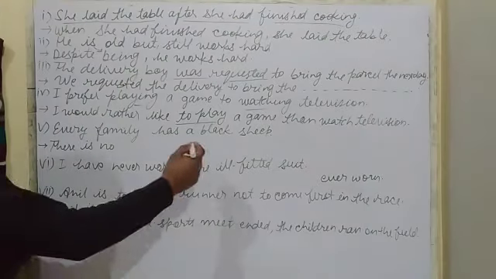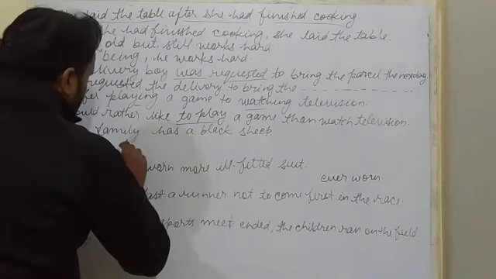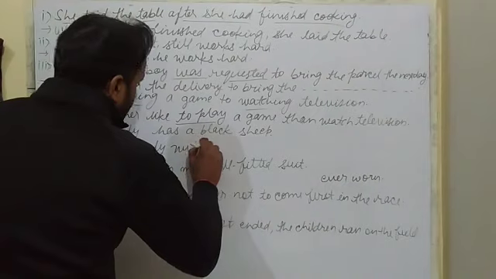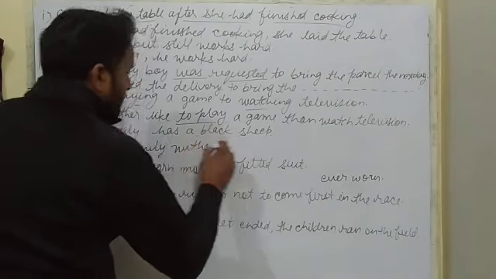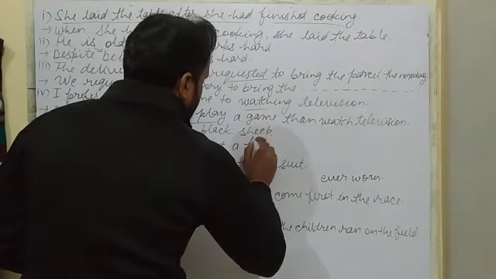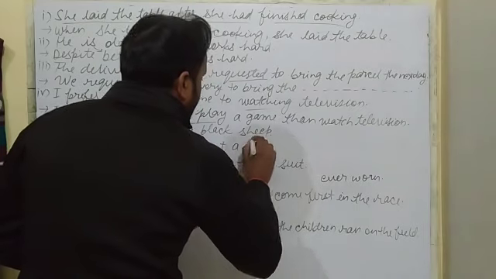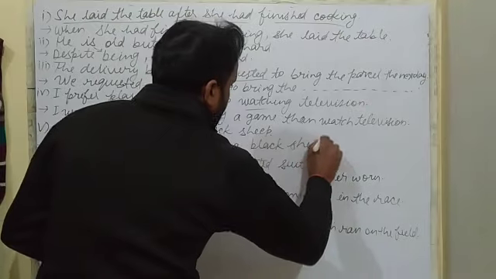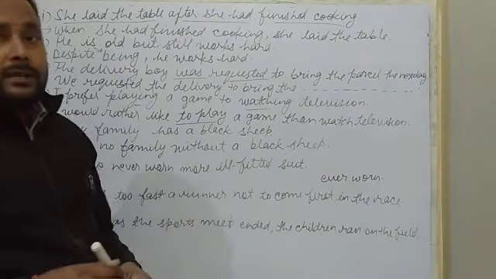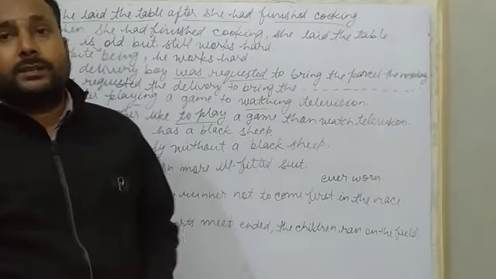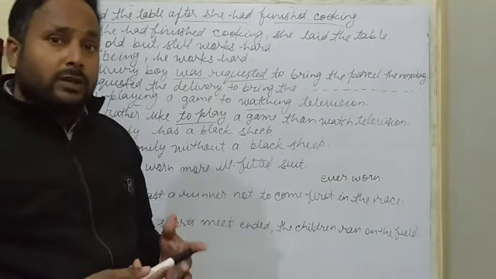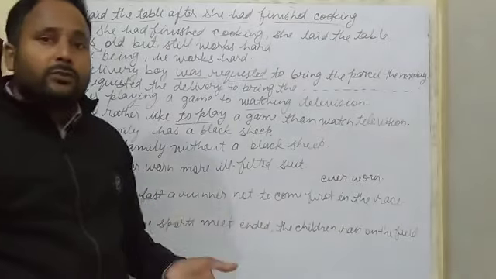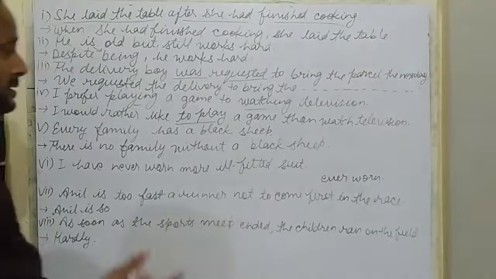There is no family without a black sheep. And my dear students and viewers, what is the black sheep? A black sheep is an undesirable person, the person whom nobody likes, the person who never works good for the home. That is called a black sheep.